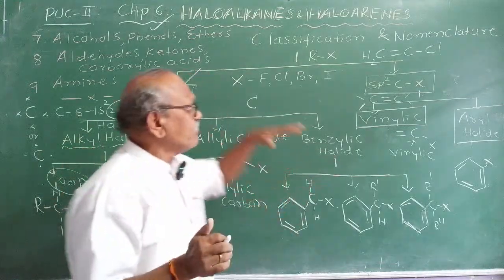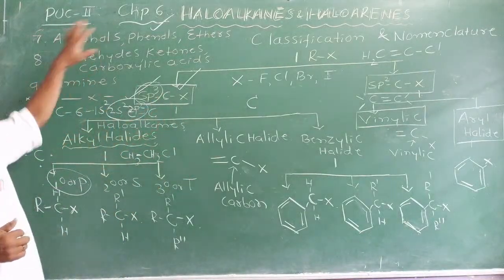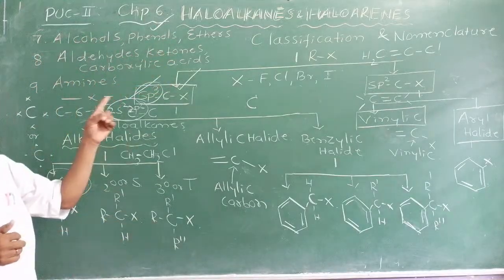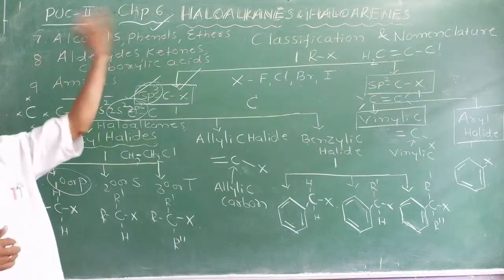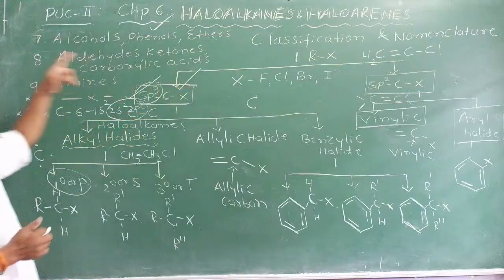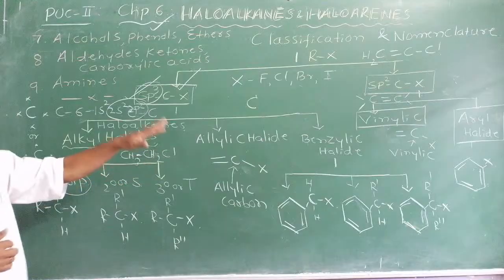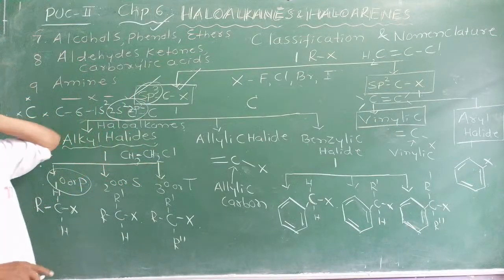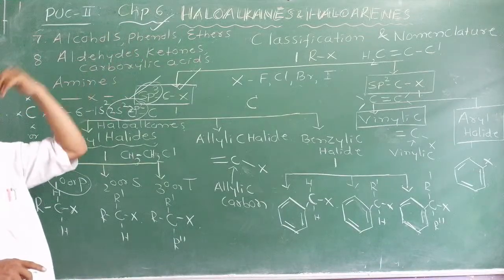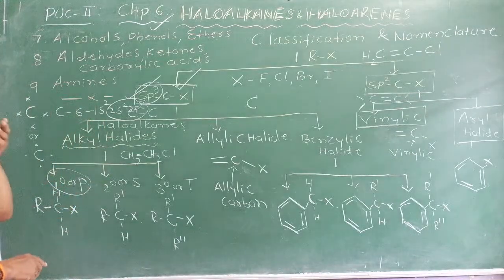Right? And therefore, in the first round of organic chemistry, we will continue with the nomenclature and classification. We will complete haloalkanes, haloarenes, all nomenclature. Then we can take one chapter, again come back, and continue with the nomenclature of chapter 7, chapter 8, chapter 9. Like this, we will continue organic chemistry. In the first round, we will have only classification and nomenclature. Then we will go to 1 chapter of physical chemistry. Then we will go to inorganic chemistry. Okay? This is the plan.